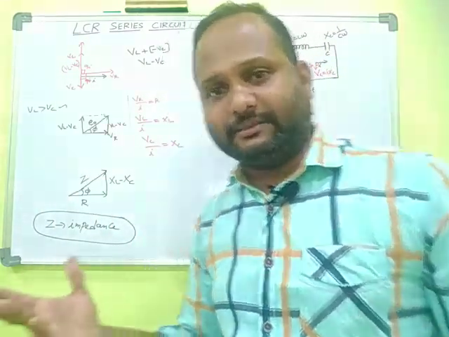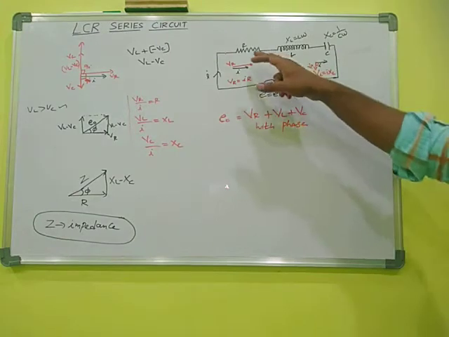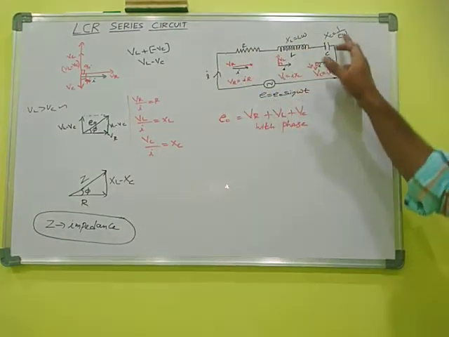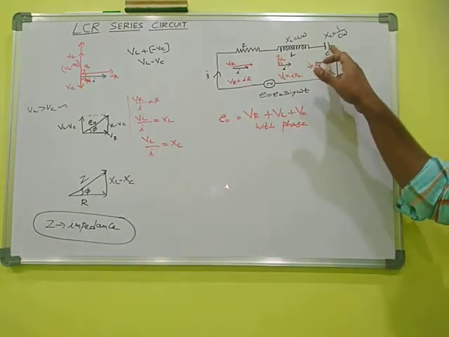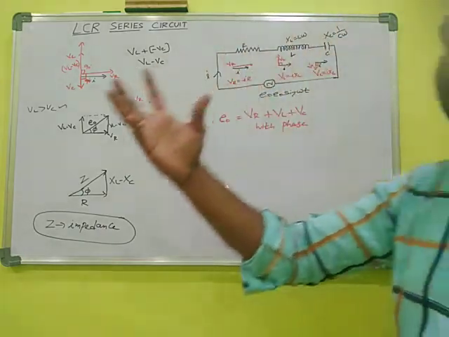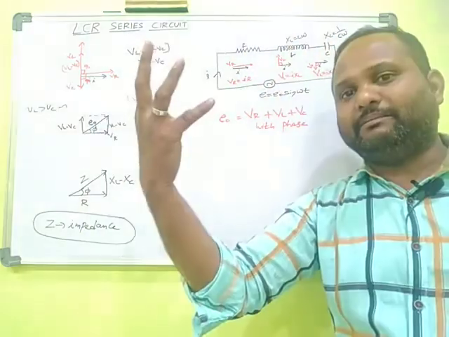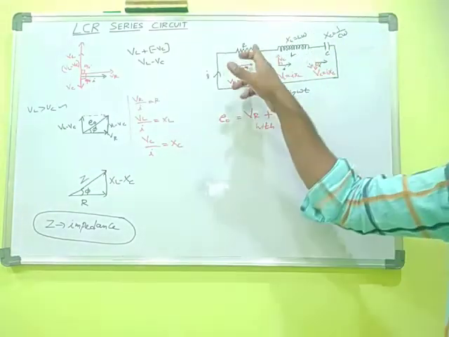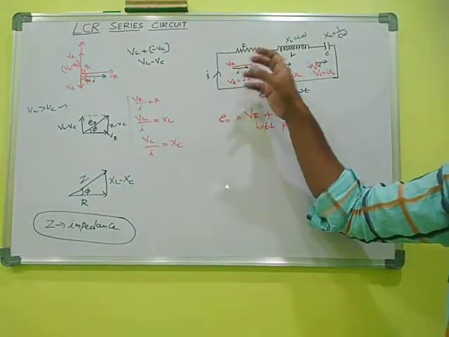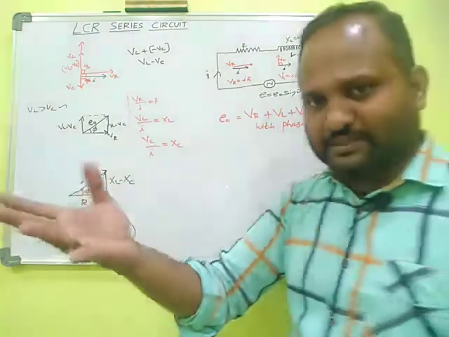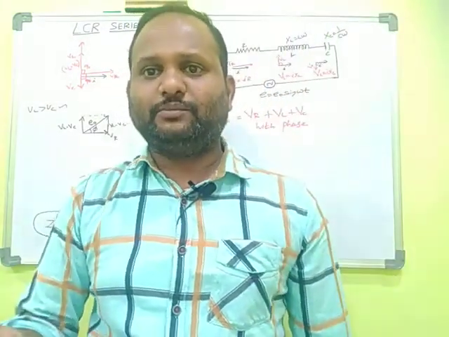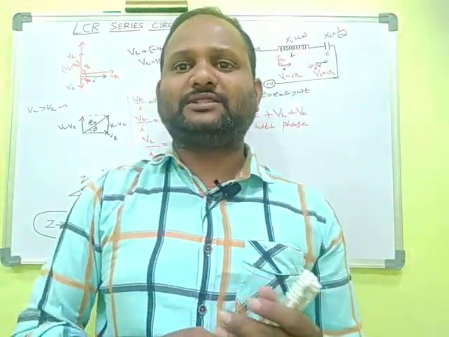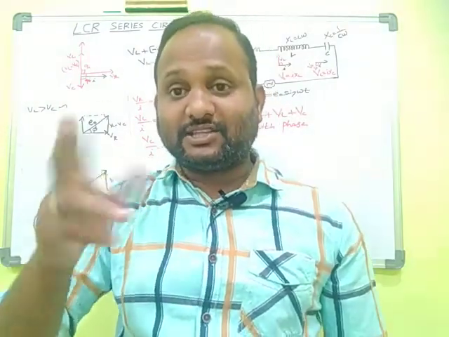Impedance is a family name. This is a family which contains three elements: resistor, inductor, capacitor, all three combined together. Impedance is a family name of opposition. If only the resistor opposes, that is called resistive impedance. If only the inductor opposes, that is called inductive reactance or inductive impedance.